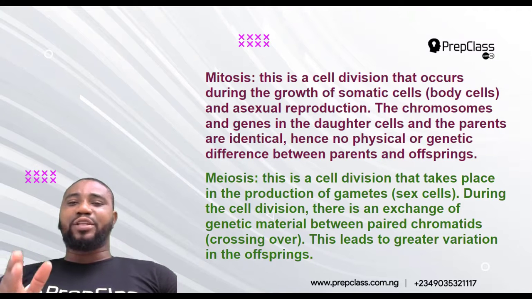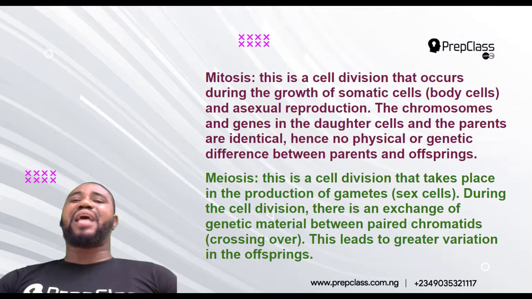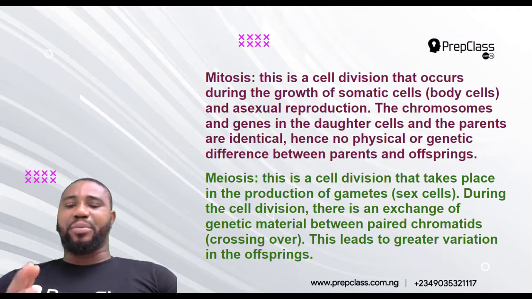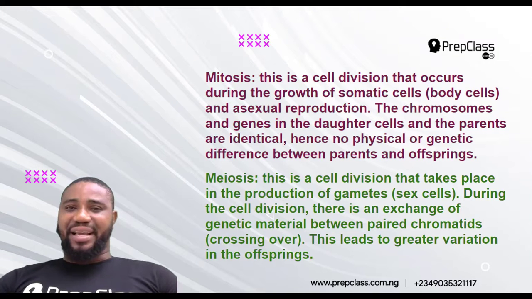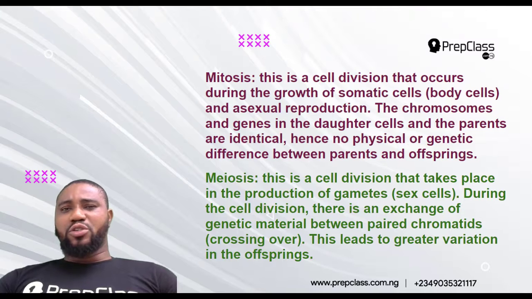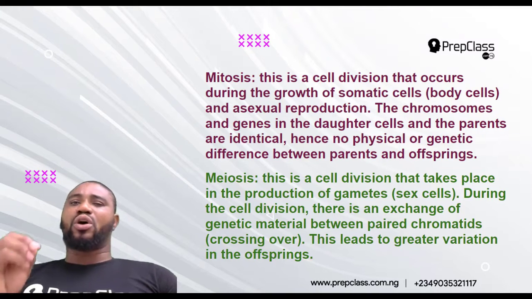Now they divide into two identical cells, and these two identical cells are exact replicas of the parent cell. We usually call them clones, though they are exact replicas, not just physically but genetically. Are you following? So the product of mitosis does not bring about what?